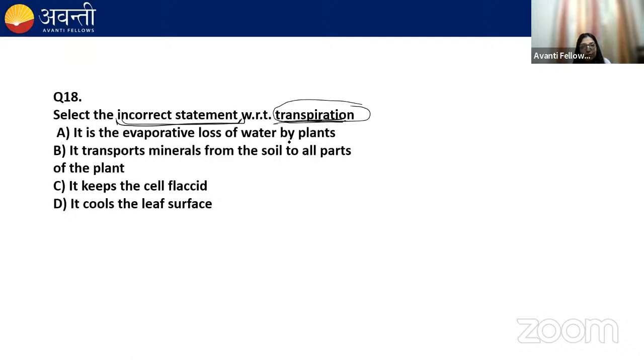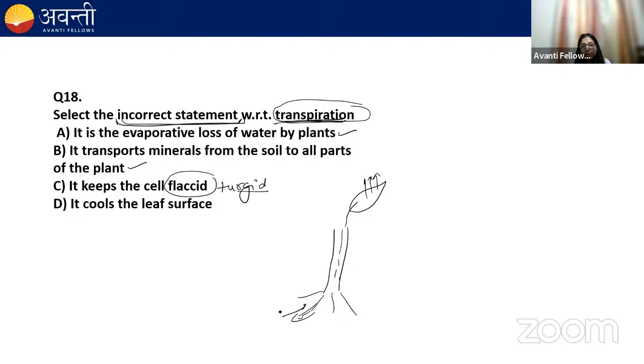It is the evaporated loss of water by plant. Yes. It transports mineral from soil to all the parts of the plant. Yes. It keeps the cell flaccid. No. It keeps the cell turgid. If the continuous evaporation is taking place from the surface of the leaf, it creates a suction pressure in the vessel, because of which the plant roots absorb maximum water. Now each cell is getting water. That means the cell would be turgid in nature.